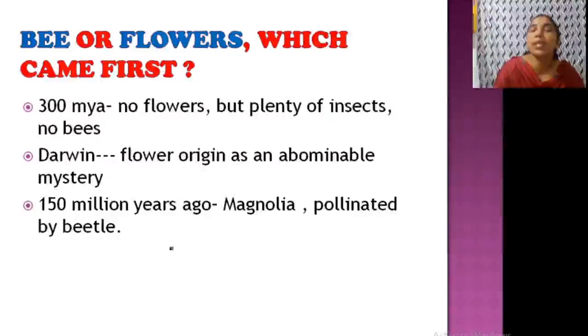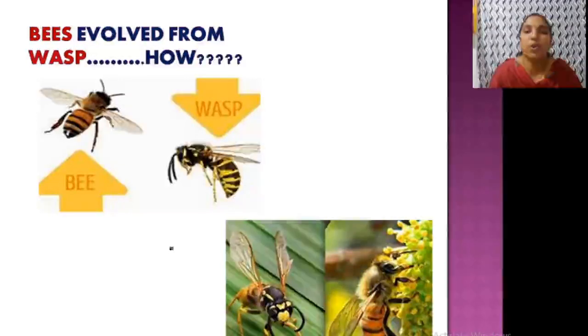And 150 million years ago, magnolia flowers existed, and magnolia is pollinated only by beetles. We studied the primitive family Magnoliaceae. These flowers are usually not that colorful. They are pollinated by beetles only. But recent studies of evolutionary history revealed that bees are derived from wasps. You know what a wasp is? This is the wasp, and this is the bee. Clear? So you know how they evolved.